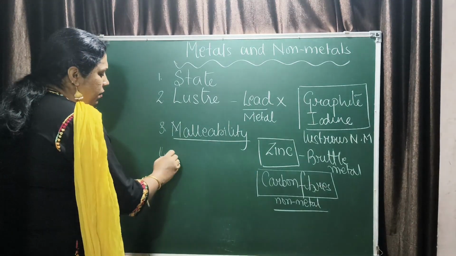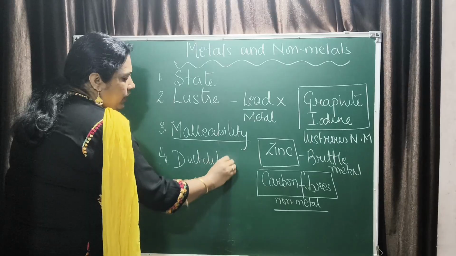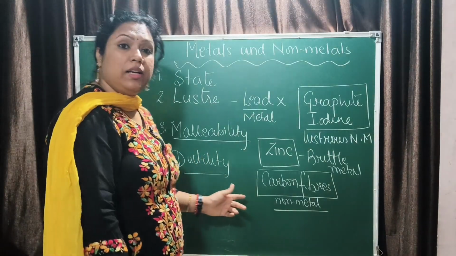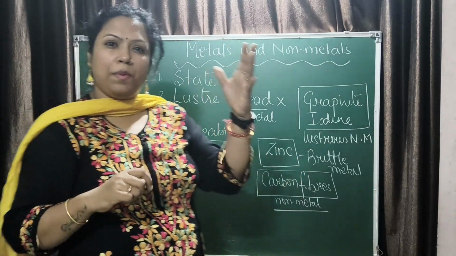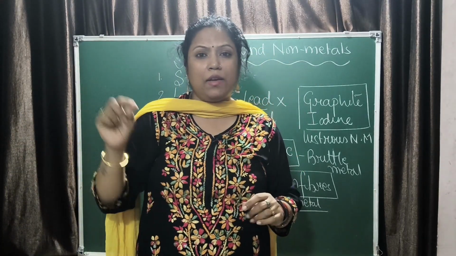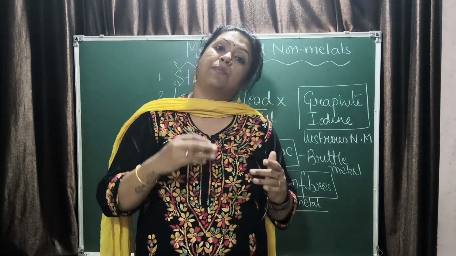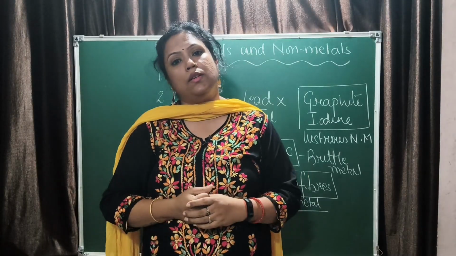Next property we talk about is ductility. Malleability is in sheets. Ductility means it can be drawn into wires. You have seen copper wires, fine thread-like wires made up of metals which conduct electricity.